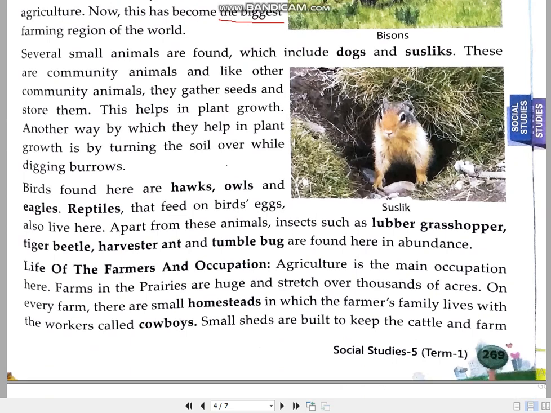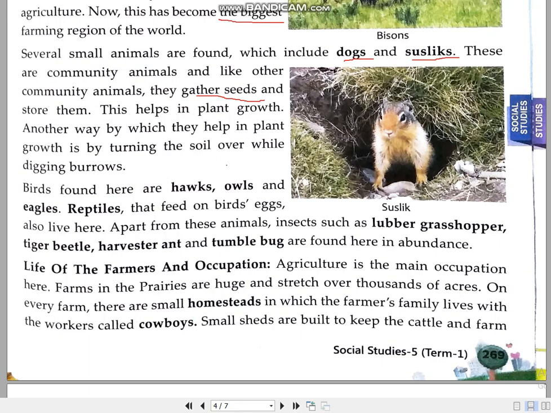If you talk about other animals, two animals are known as the community animals, dogs and squirrels. These are community animals, and they are very helpful for plant growth. How do they help? They gather the seeds and hide the seeds in the soil, and from there the plants grow out.